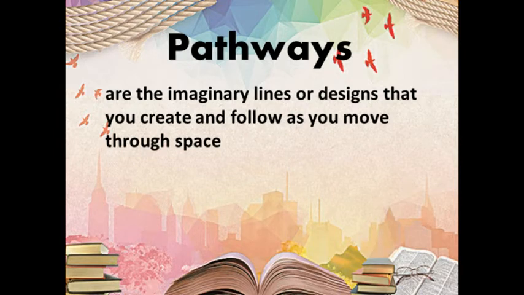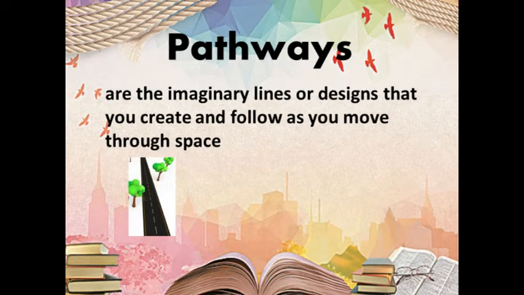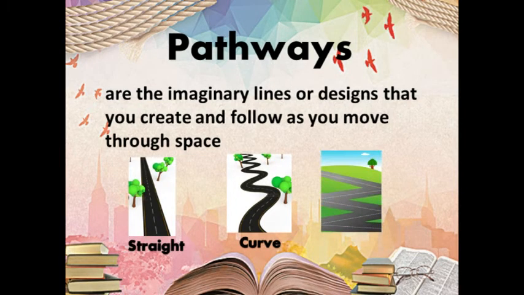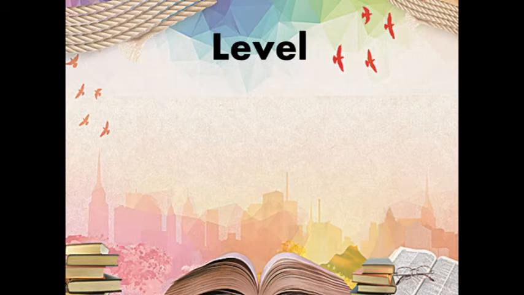Just like a car can move in different pathways, like on a straight road, or on a curved road, or a zigzag road. The car can move in three different pathways. Just like the car, our body can move in imaginary lines or pathways, just like the straight, curve, and zigzag. So next, do you know that your body can move in low, middle, and high position?